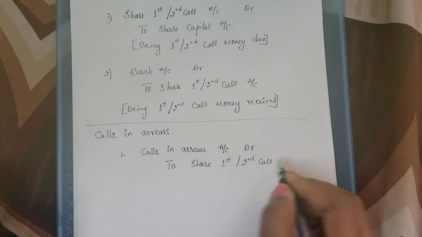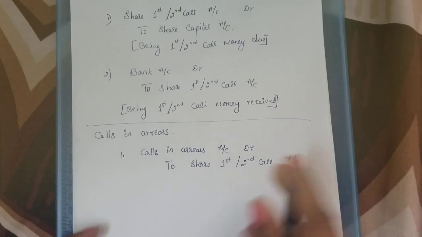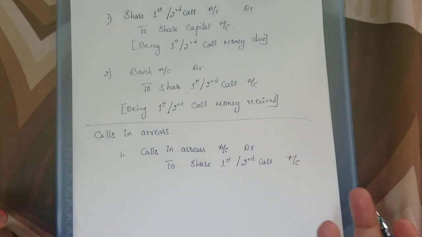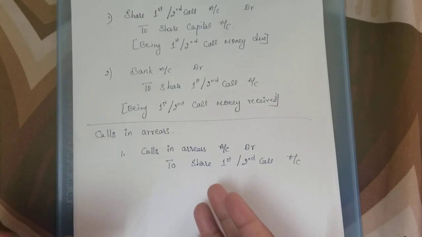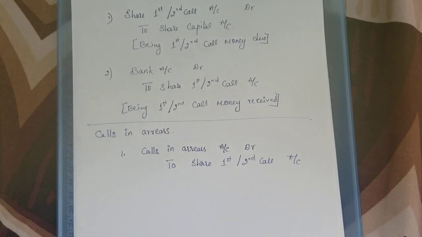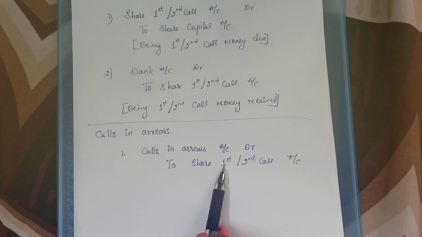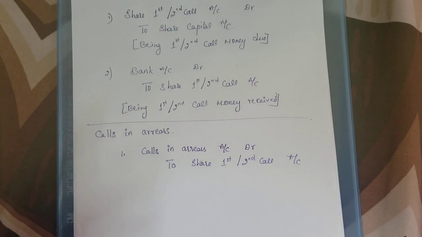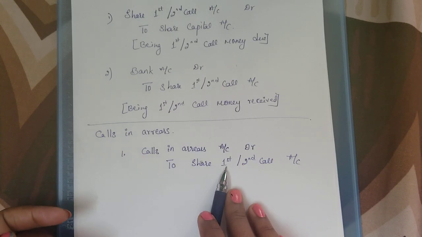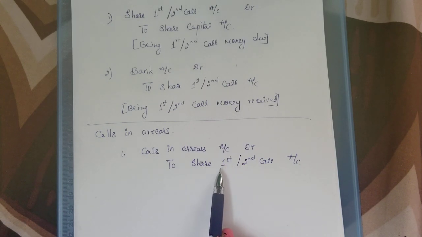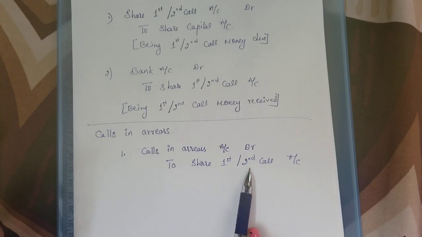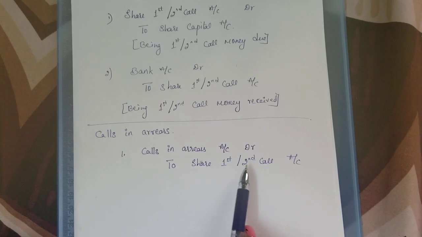In any stage this can happen. Some people may pay the first call and not pay the second call. Some are not even paying the first call. So whichever call amount they have not paid, we have to write it here.